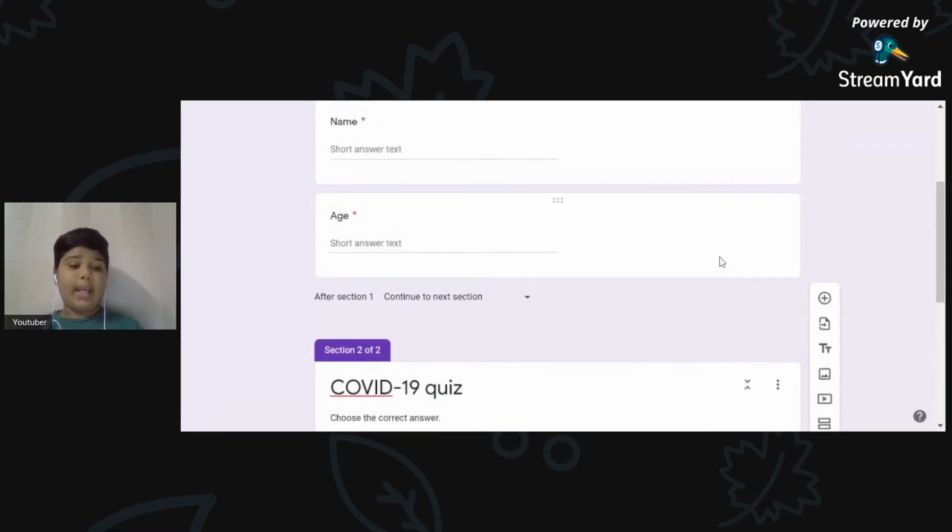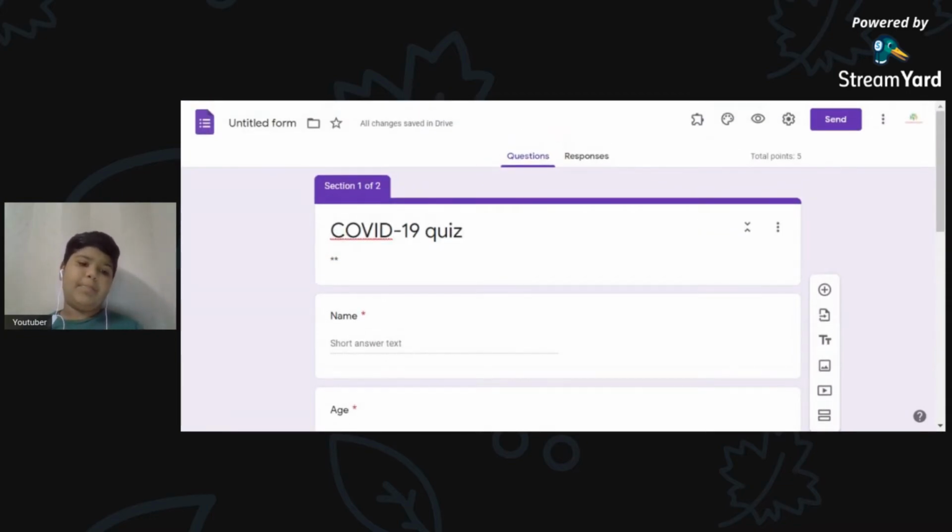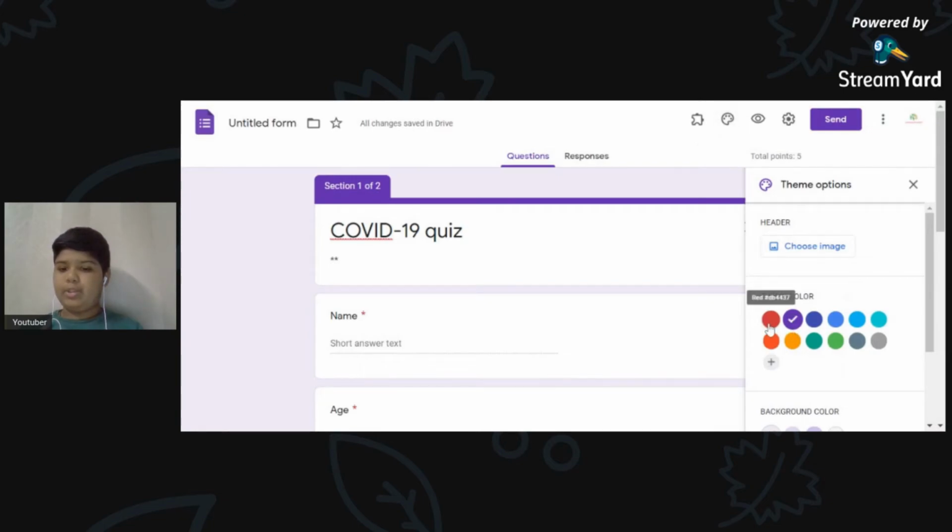Now one more thing: this purplish color. I don't like purple. Well, there are a lot of people who don't like purple. So you go to this palette button over here, the customize theme button. You click on this and you can choose red, orange, green, blue. There are all types of options.